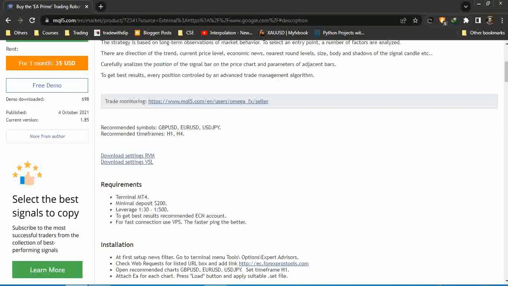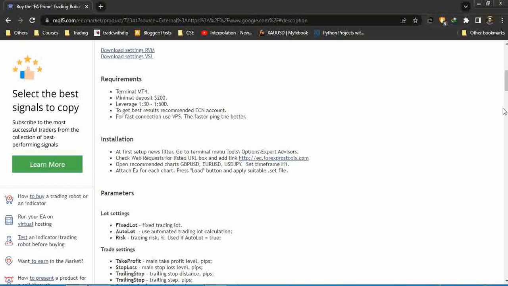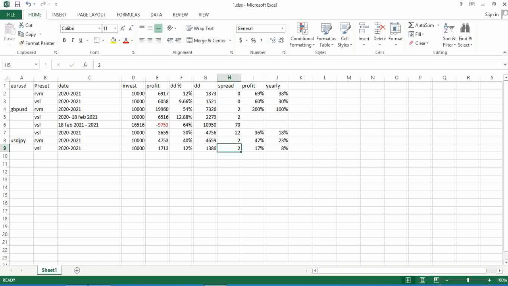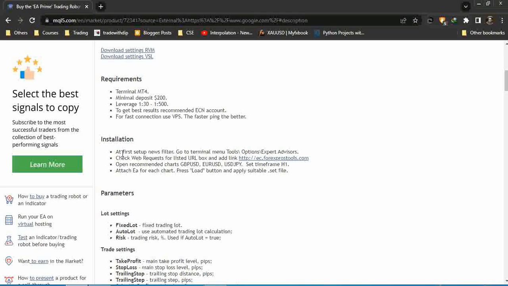And a very important thing that I want you to understand, to get the best result, an ECN account is recommended. Guys, remember, if you don't have an ECN account, don't download this EA, please don't ask for this EA, because later I will show you how if I increase the spread, the result will be very different. You will be in loss.